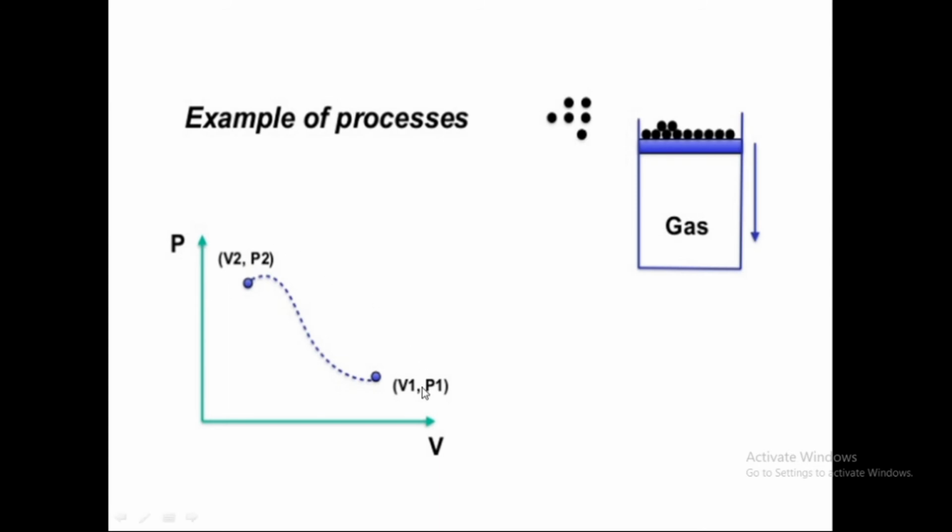So same thing, only this is V1, and during the process the pressure will change. This is gas, and I am providing some weight, due to which the piston is moving downward, so the pressure and volume will be reduced. Okay, this is an example of a process. Any kind of process will be an isothermal process, isobaric process, or constant volume process, anything one.